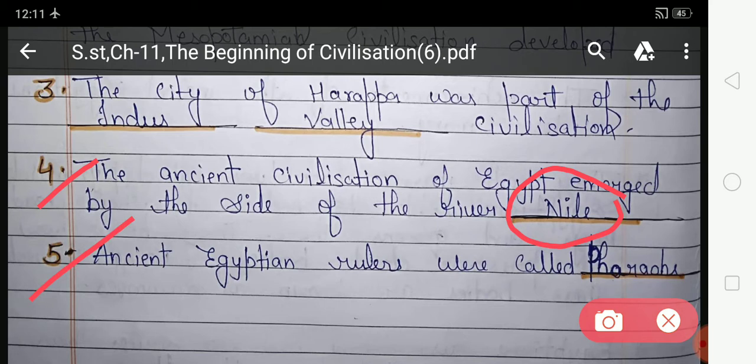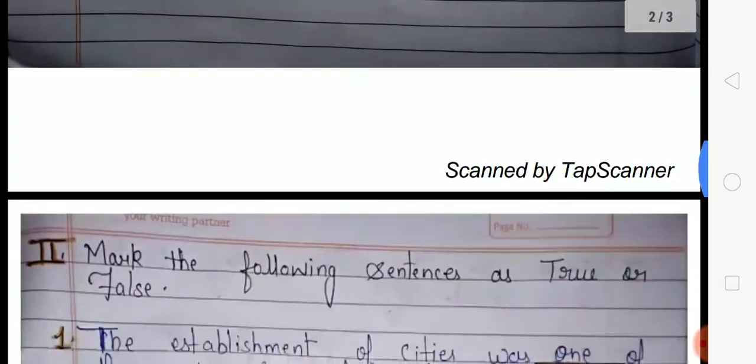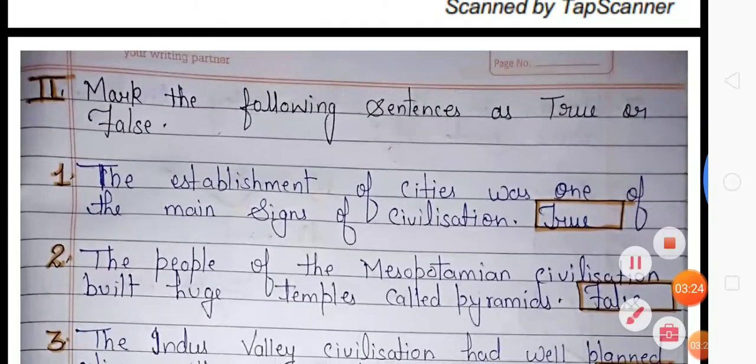Ancient Egyptian rulers were called. So what do we call the ancient Egyptian rulers? We call them pharaohs. So you have to fill pharaoh in this blank space. Now look at the next exercise.